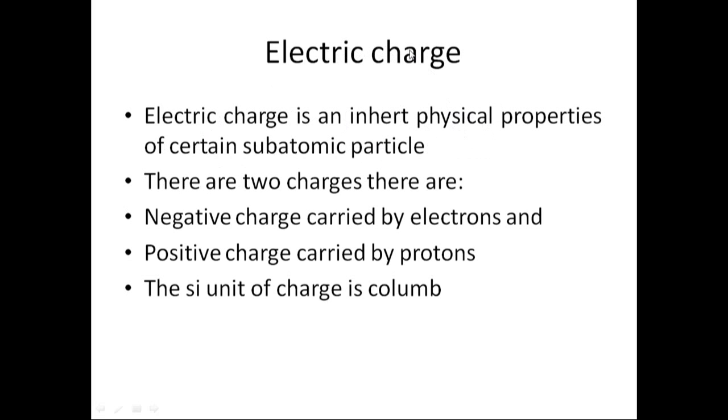The next is electric charge. What is electric charge? Electric charge is an inherent physical property of certain subatomic particles. The subatomic particles are known as proton, neutron, and electron. Proton is positively charged, electron is negatively charged, and neutron is neutral or zero charge. Protons and neutrons are found in the nucleus of the atom, while electrons are found in the orbit or shell of the atom.